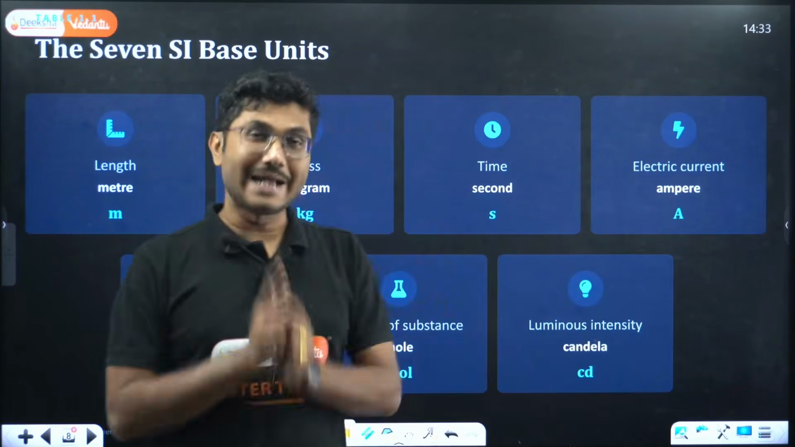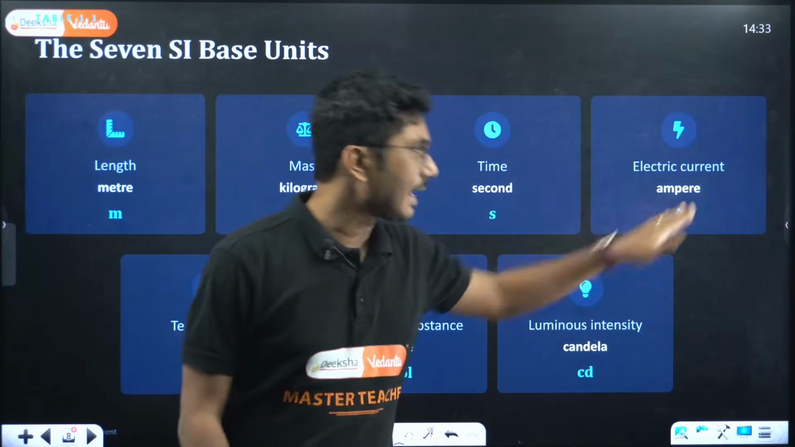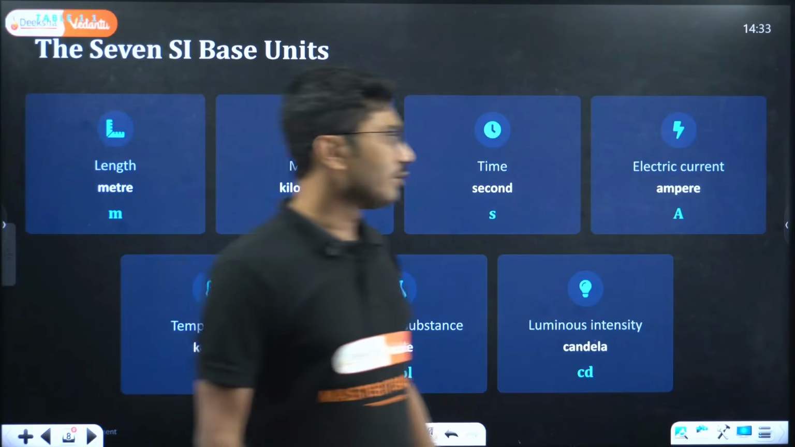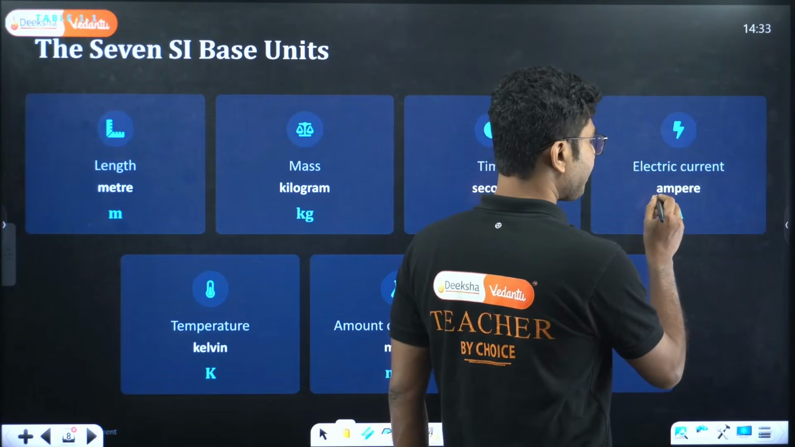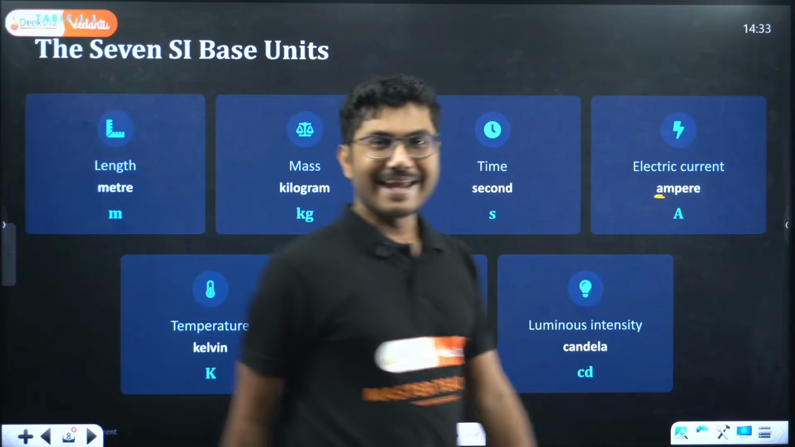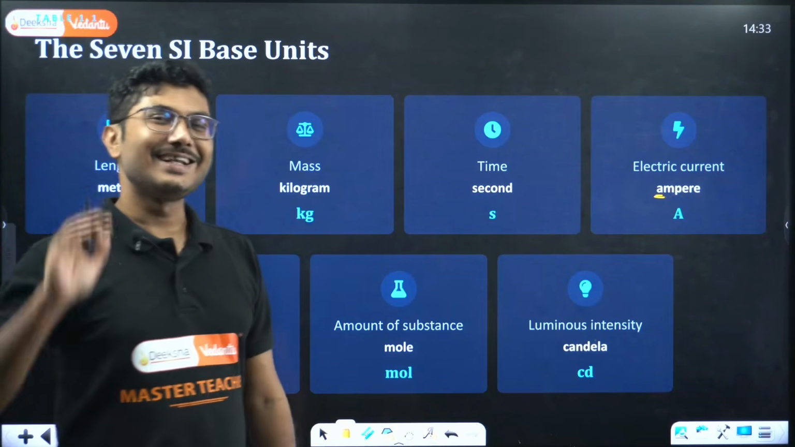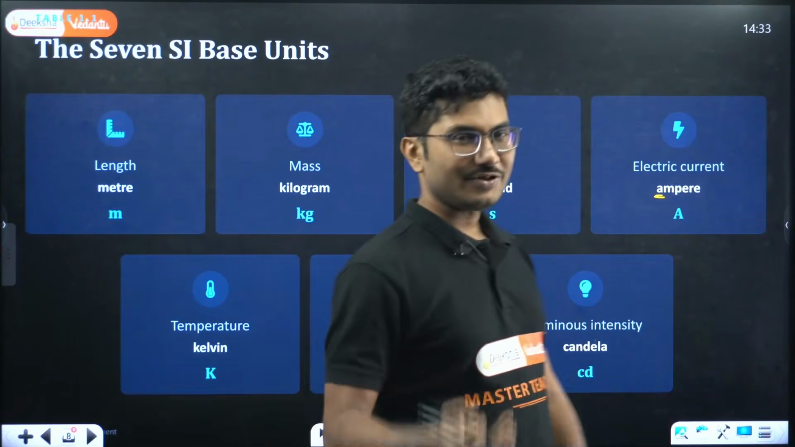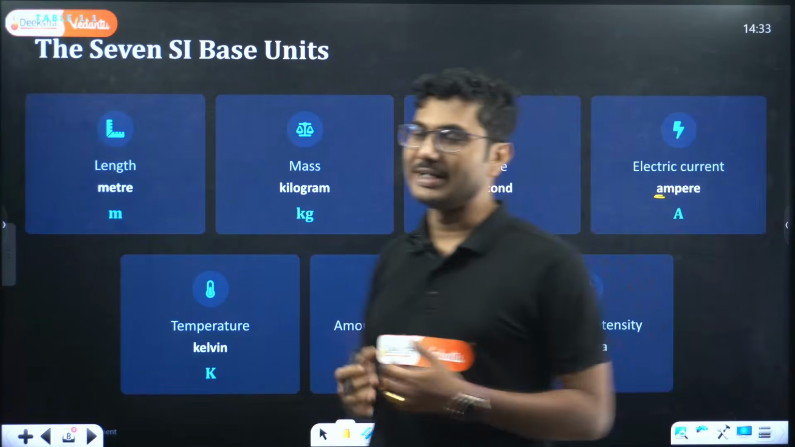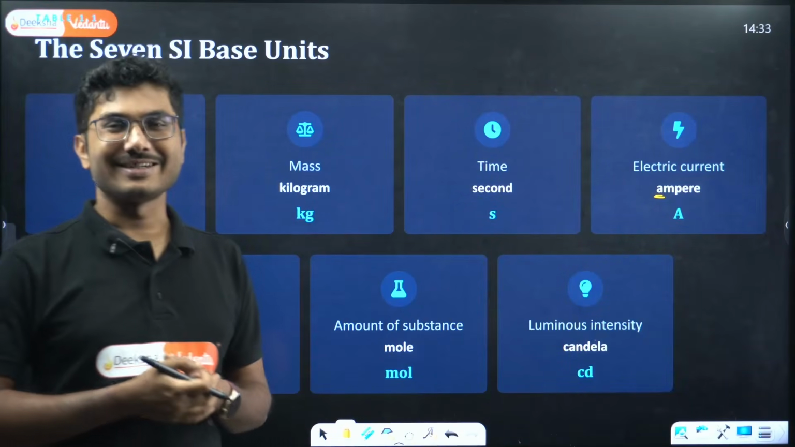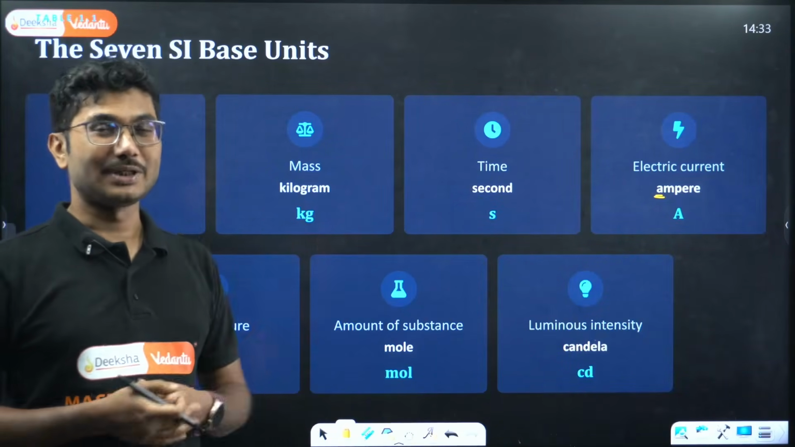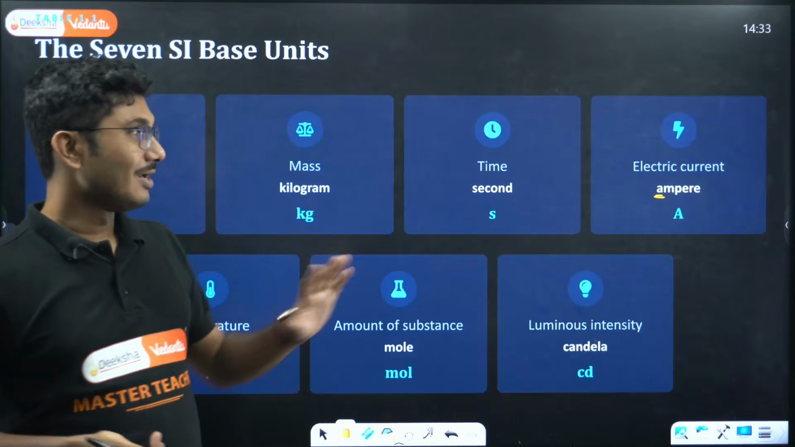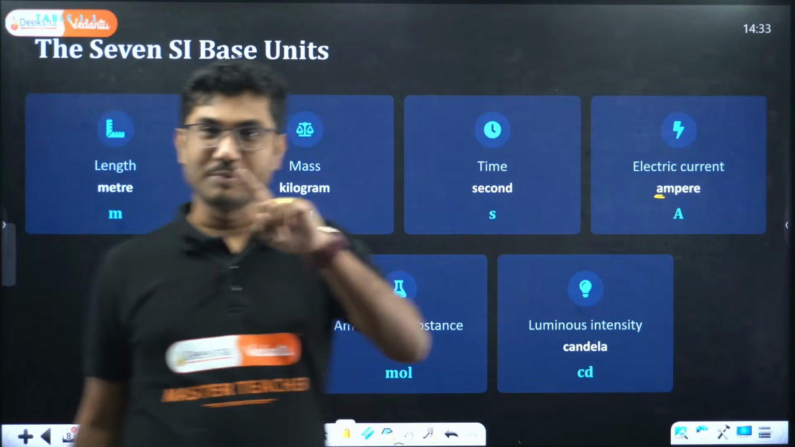Now, when you write ampere, if you are writing the entire word, make sure the a is in small letter. If you write it in capital letter, that will suggest the name of the person who actually did a lot of research in current electricity. So that will refer to that person. So do not use capital A. It should be small letter.